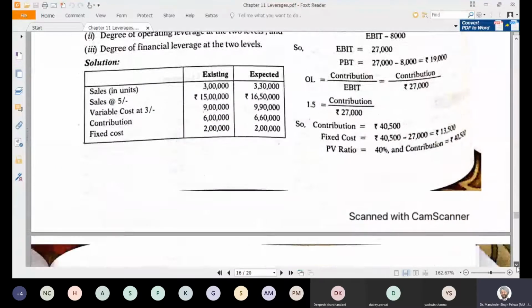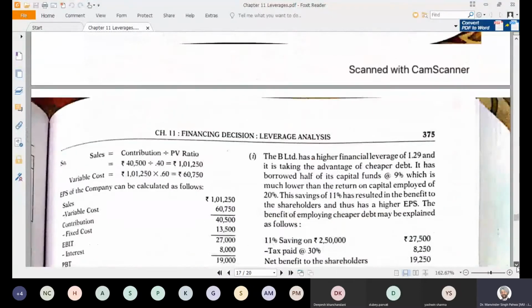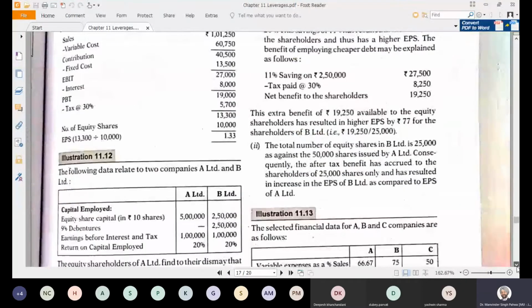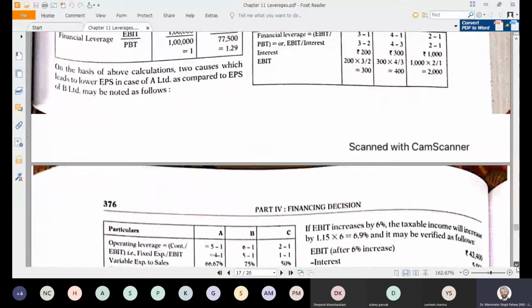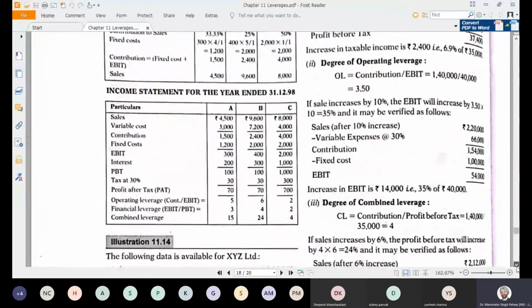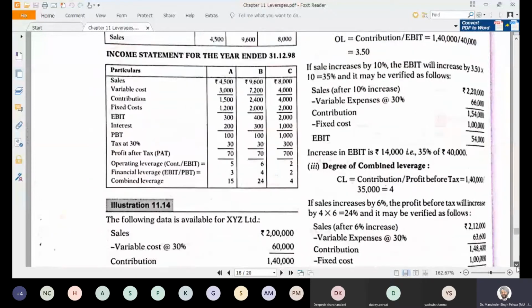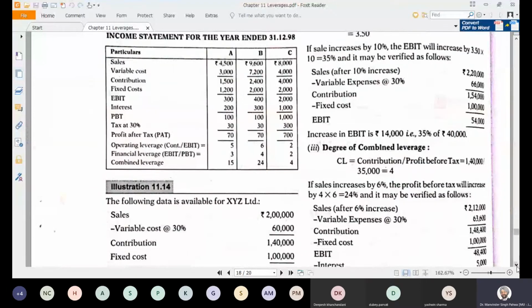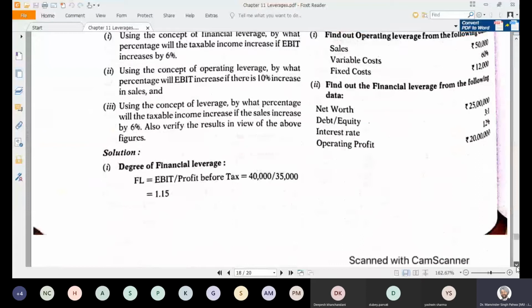So this is how it is, and if some missing figures are to be calculated, that can also be done using this. So the purpose is that you must understand what is degree of operating leverage, degree of financial leverage, and other leverages. Right? So this is how it is to be done and taken care of. I think you are able to understand.